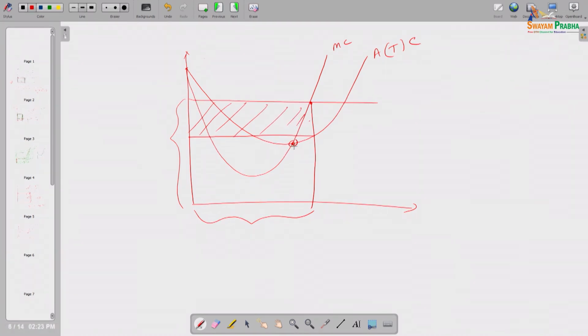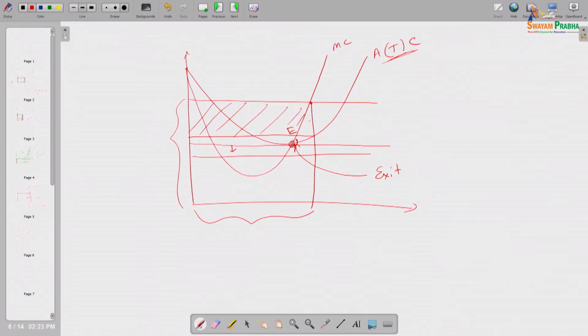Now, suppose for some reason the price line becomes tangent exactly at the lowest point of the ATC curve. What will happen at this point? His profit will be exactly 0, and this is basically the exit point. Why the exit point? If the price line goes even below, he will immediately stop production. Suppose this is the E point, the exit point, the lowest point of the average variable cost curve, because here ATC is the AVC, since there is no fixed cost in the long run. So, he should stop production. This point is called the exit point.